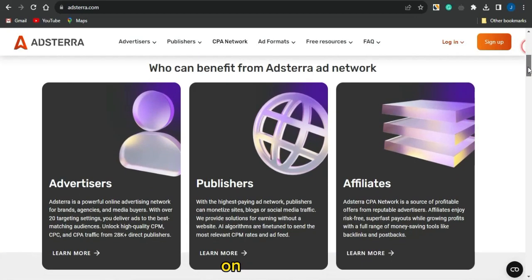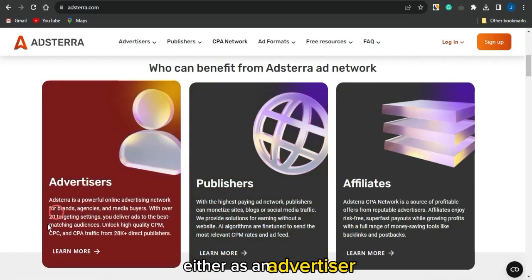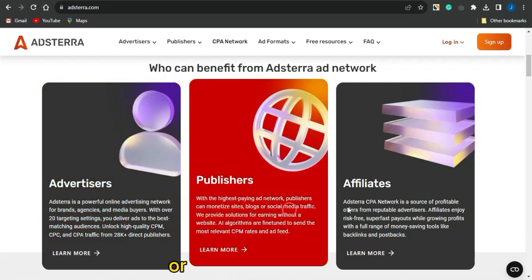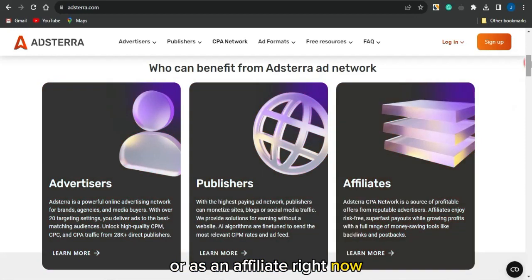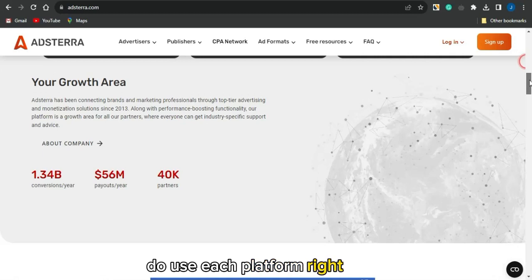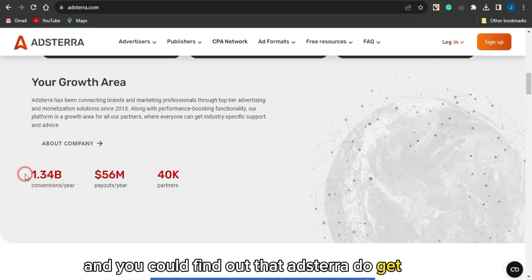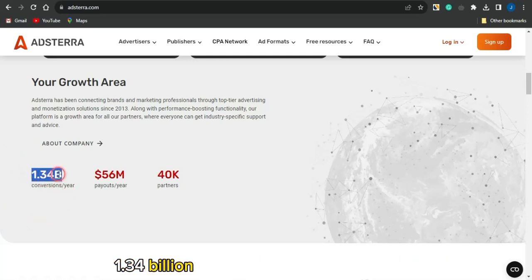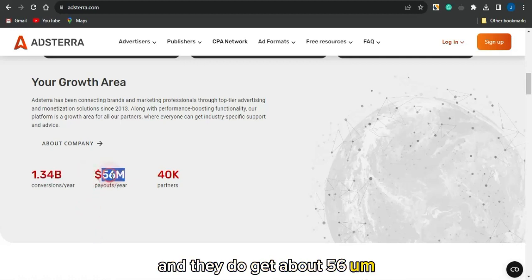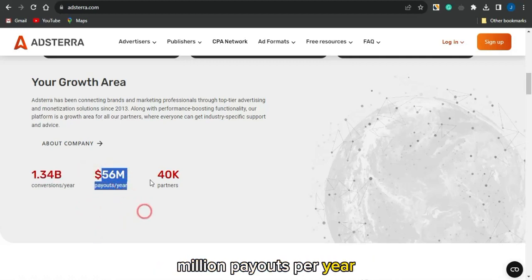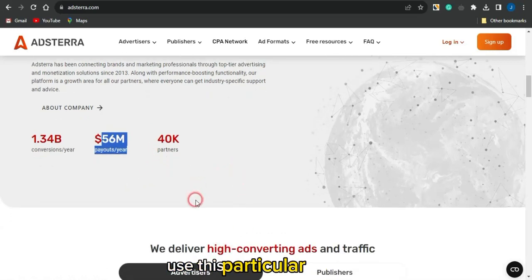and you can see that you could sign up on Adsterra either as an advertiser, as a publisher, or as an affiliate. And you can use each platform. You could gain access to your growth area, and you could find out that Adsterra gets about 1.34 billion conversions every single year, and about 56 million payouts per year, and also 40,000 partners use this particular platform.